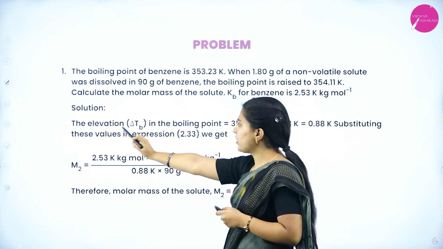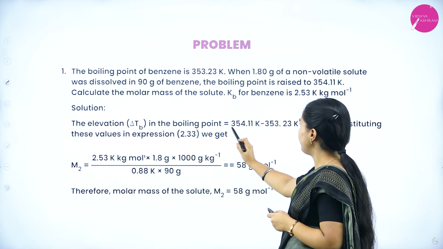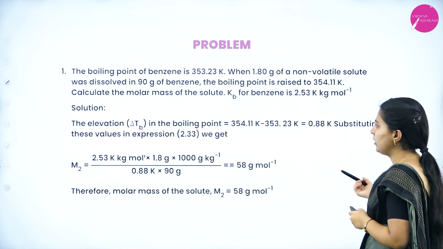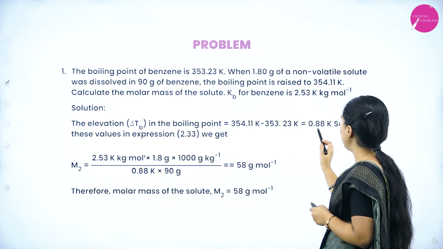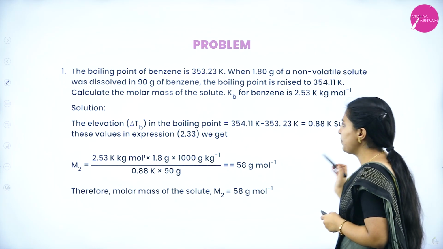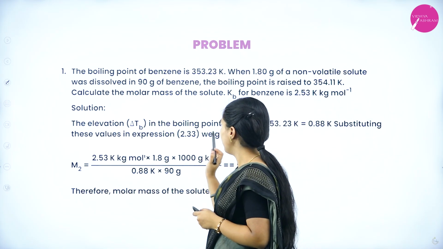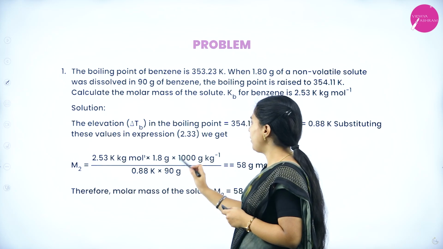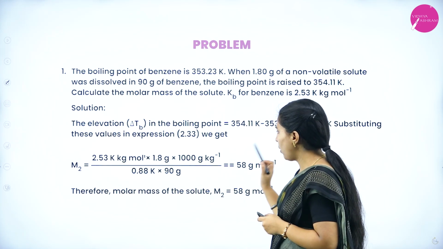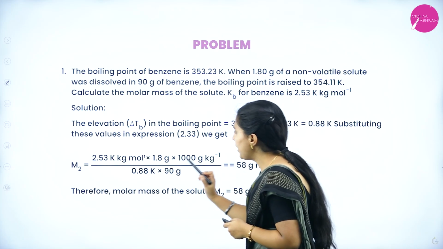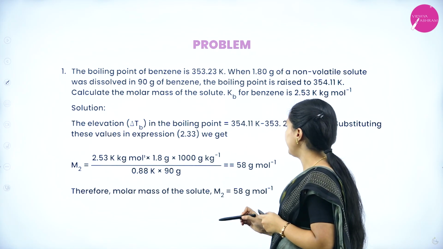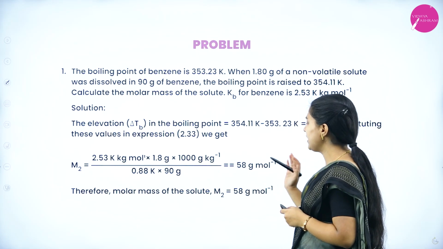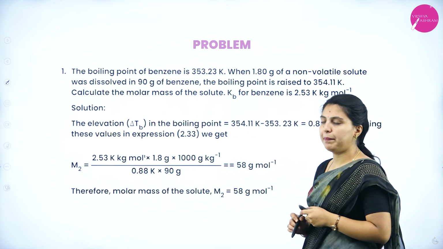Solution, we'll see elevation, that is delta Tb in the boiling point is 354.11 Kelvin minus 353.23 Kelvin, equal to 0.88 Kelvin. Substituting these values in expression, we get M2 equal to 2.53 Kelvin kg per mole into 1.8 gram into 1000 gram per kg divided by 0.88 Kelvin into 90 gram, equal to 58 gram per mole. Therefore, molar mass of the solute is M2 equal to 58 gram per mole.